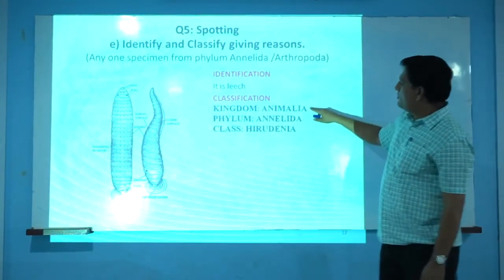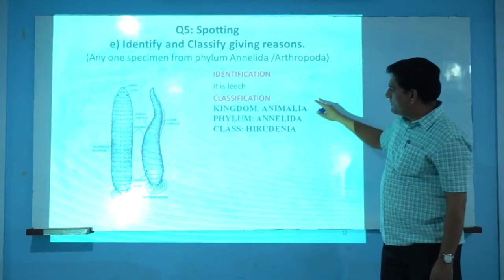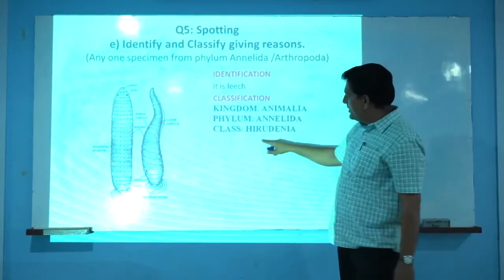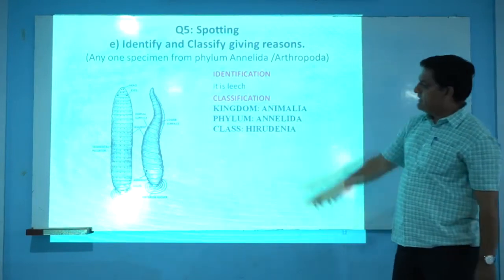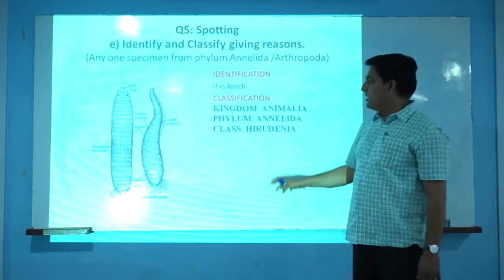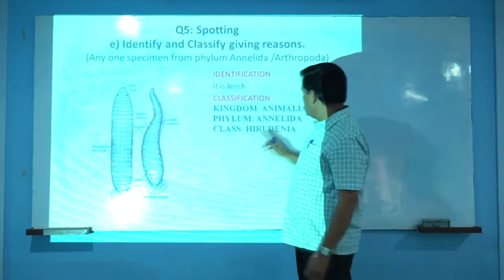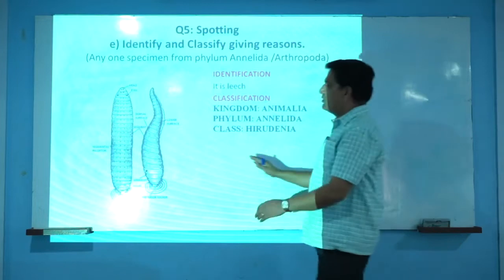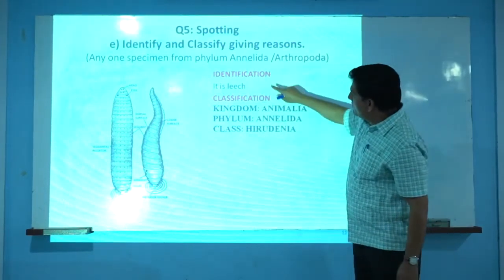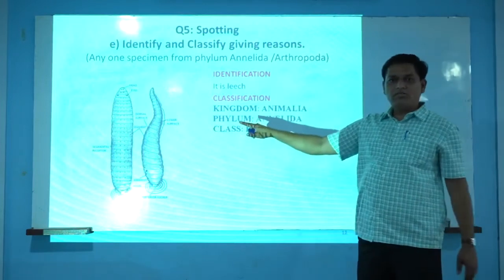Kingdom Animalia, holozoic nutrition, phylum Annelida, segmented body, and class Hirudinea. The reason for Hirudinea is that the leech has an anticoagulating material called hirudin, so it belongs to class Hirudinea. Here it is not necessary to draw the diagram. We have to explain only the identification and classification of that particular specimen.